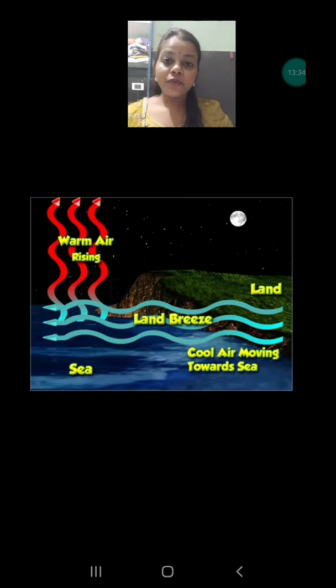The air above the land is cooler as compared to the air above the sea, and that's why the air above the sea is hotter and tends to rise up, and whatever empty space is there is filled by the cooler air from the land, which moves towards the sea. The movement is from the land to the sea, and that is why it is called land breeze.